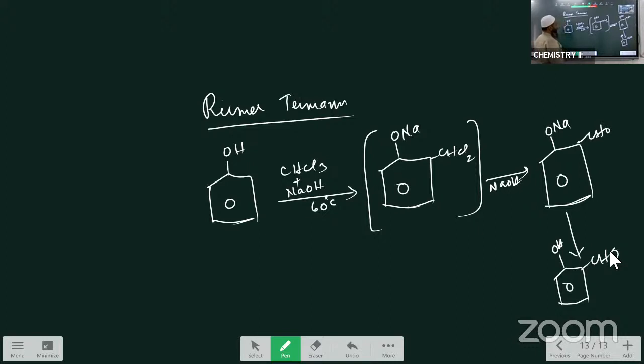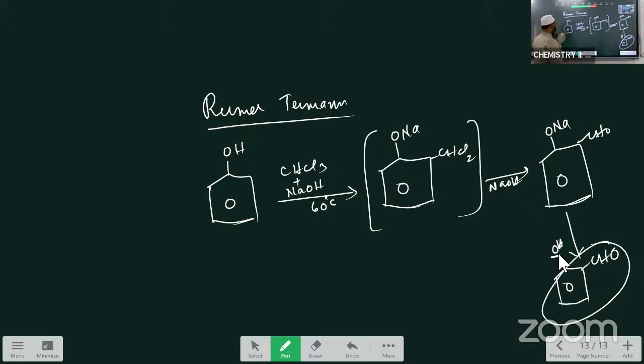and this is called as the Reimer-Tiemann reaction. What is the Reimer-Tiemann reaction? When phenol is heated with chloroform and NaOH, that is the alkali, about 57 to 60 degrees C, you will get the intermediate. Hydrolysis of that gives the hydroxy at here. This is called as the benzaldehyde. This is the hydroxy that gives the hydroxybenzaldehyde. This reaction is called as the Reimer-Tiemann reaction.